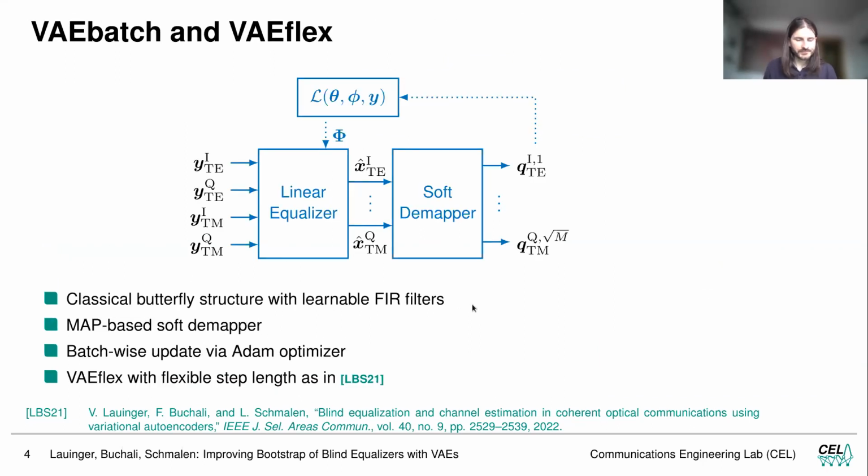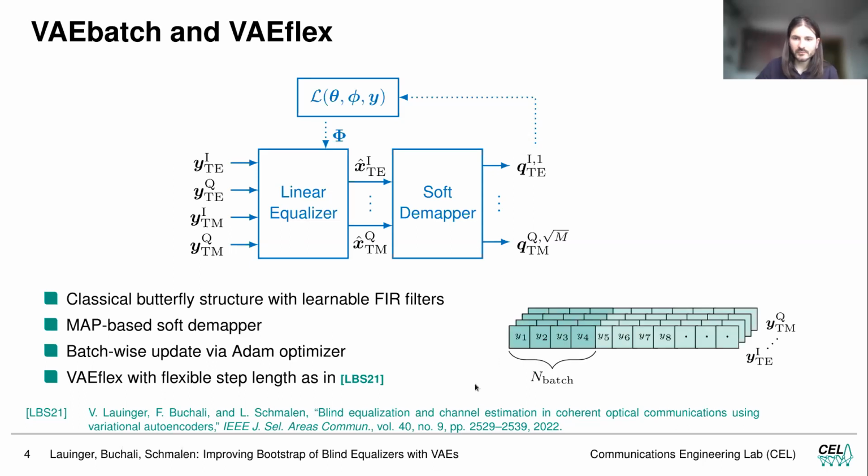For this work, we implemented two variants of this variational autoencoder, the VAE batch and the VAE flex, which both consist of a classical butterfly structure with learnable FIR filters, so a classical linear equalizer block, and a MAP, maximum a posteriori, based soft demapper. The equalizer taps are updated batch-wise via an Adam optimizer, and for the VAE batch, the batches are basically consecutive.